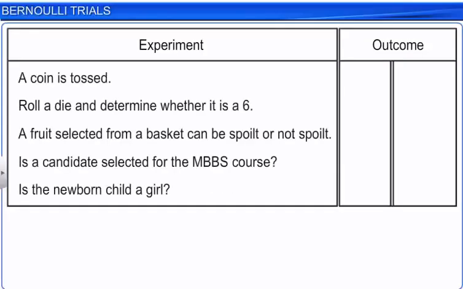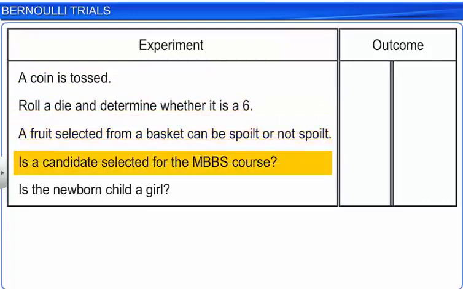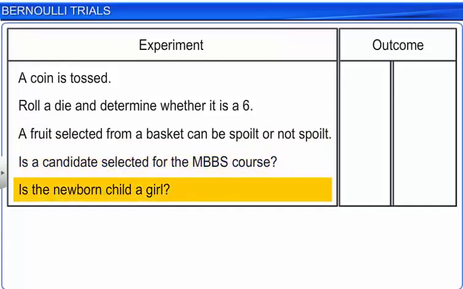Let's look at the trials associated with some random experiments. A coin is tossed. Roll a die and determine whether it is a 6. A fruit selected from a basket can be spoiled or not spoiled. Is a candidate selected for the MBBS course? Is the newborn child a girl?